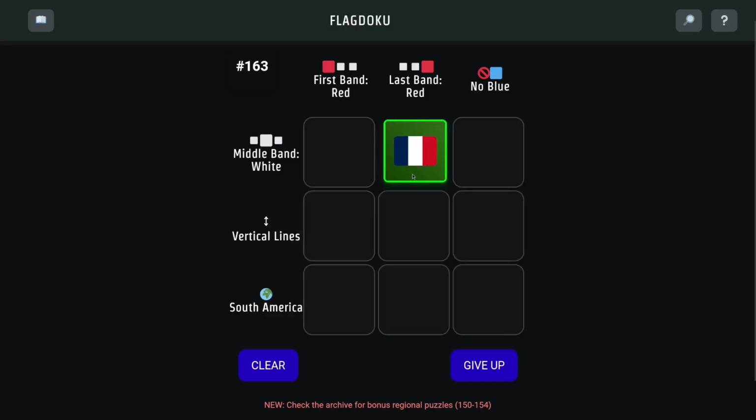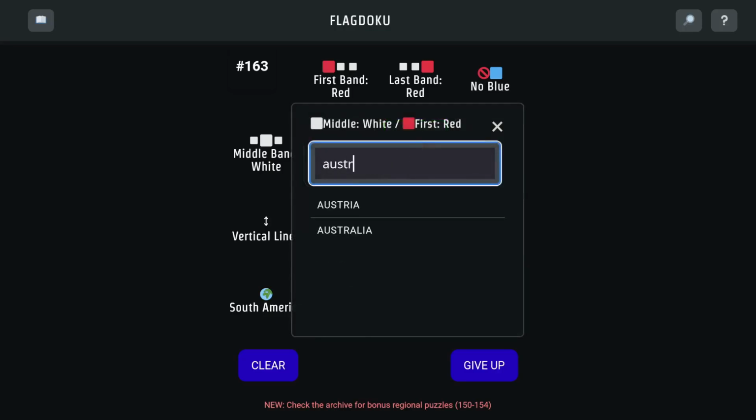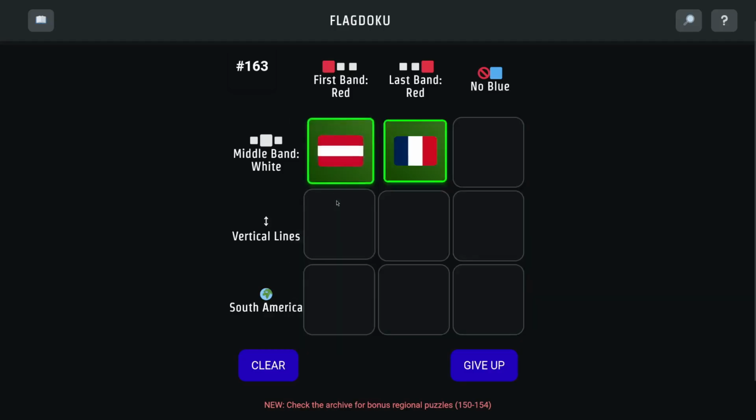It does, okay. It's hard for me to visualize the exact order of the colors that flags have. I can think of the colors that are in the flags, but I can't think of the order they're in. But we got that one right. Let's try the first one. So first band red and middle band white. I think we could go with Austria for this one. They're horizontal instead of vertical, but this should count. Yeah. So we can see both of these flags have a middle band that's white, but Austria's has the first band red and France's has the last band red.